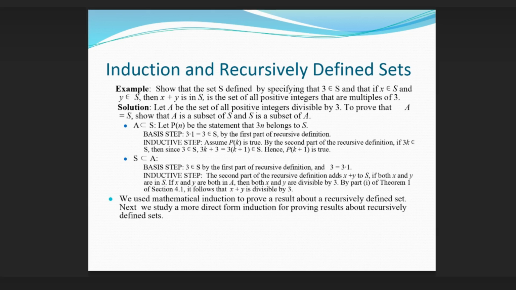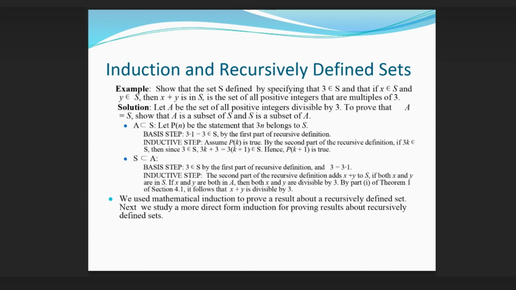Example: show that the set S, defined by specifying that 3 is in S and that if x is in S and y is in S, then x plus y is in S, is the set of all positive integers that are multiples of 3. Solution. Let A be the set of all positive integers divisible by 3. To prove that A equals S, show that A is a subset of S and S is a subset of A. First, A is a subset of S. Let P(n) be the statement that 3n belongs to S.